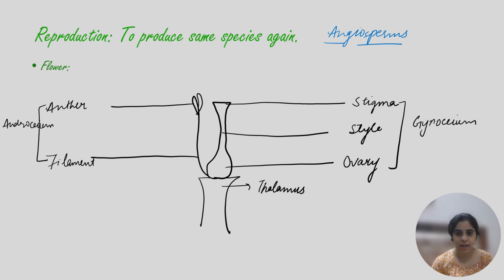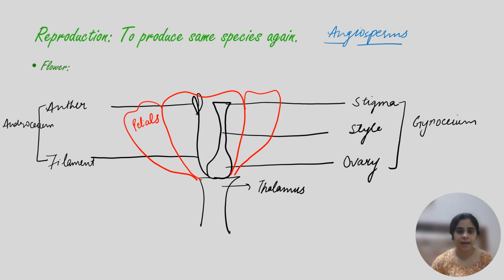Then we have the colorful petals, also called the corolla. And then we have the green leaves called sepals or calyx.